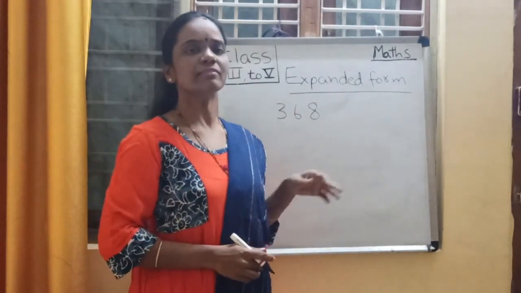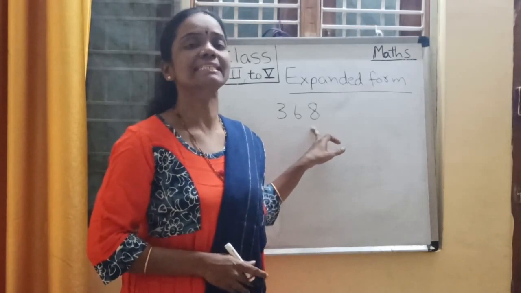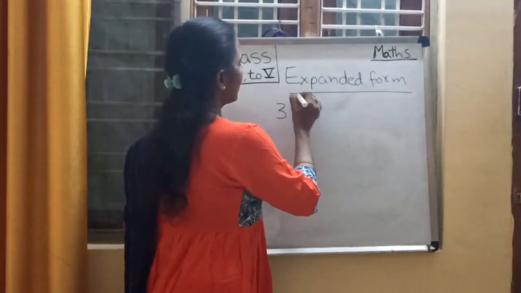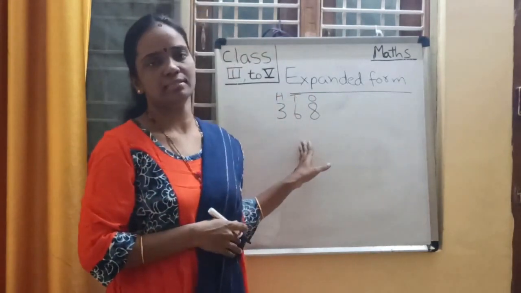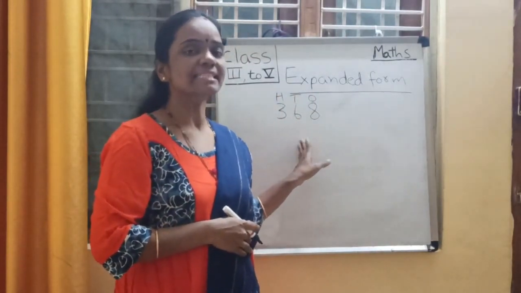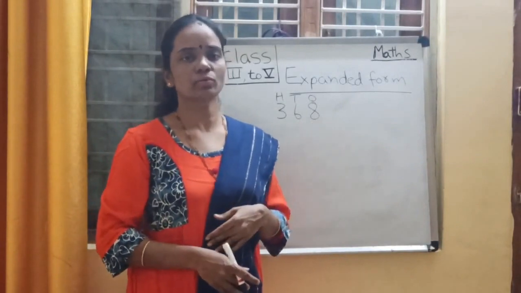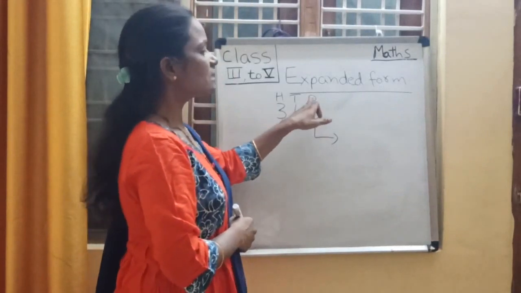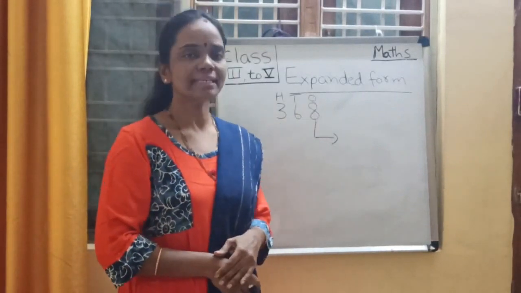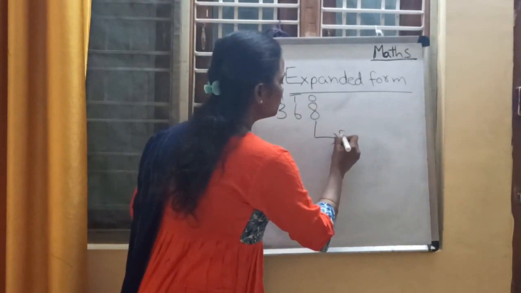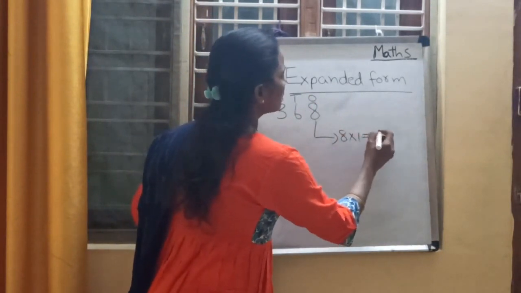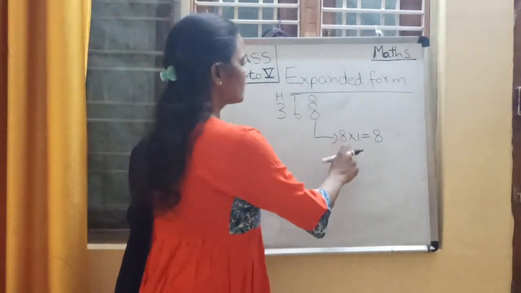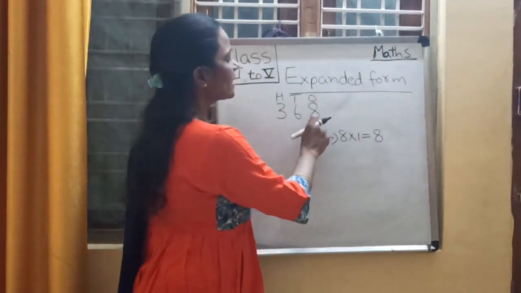Please repeat after me, everyone. 368. First write down the places: ones place, tens place, hundreds place. For this number, I am going to write the place values. As 8 is in ones place, what is the place value of 8? 8 into 1 is equal to how much? 8. Yes, 8 ones are 8, so 8 is the place value of 8.